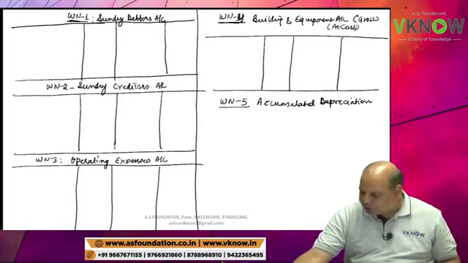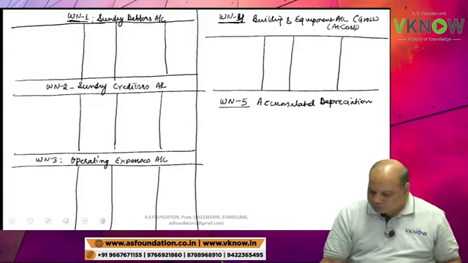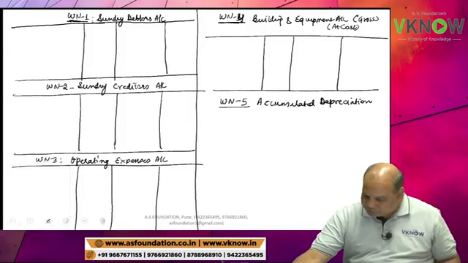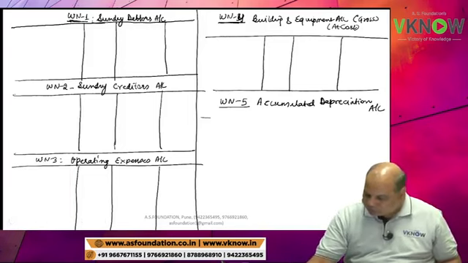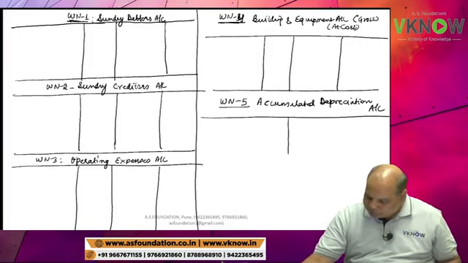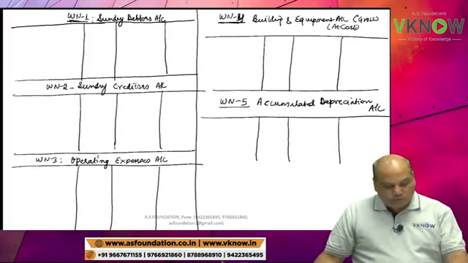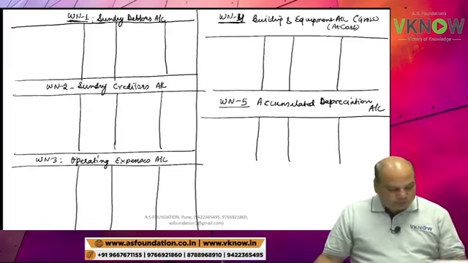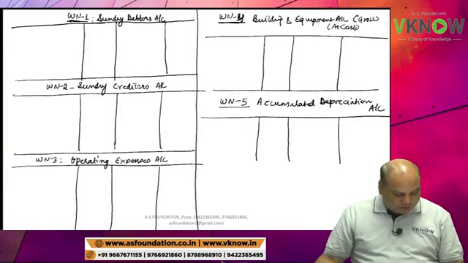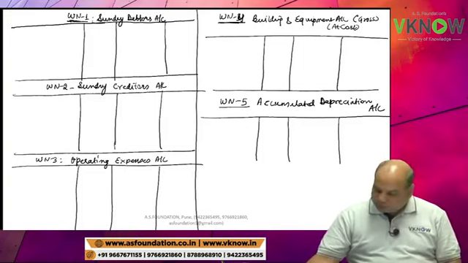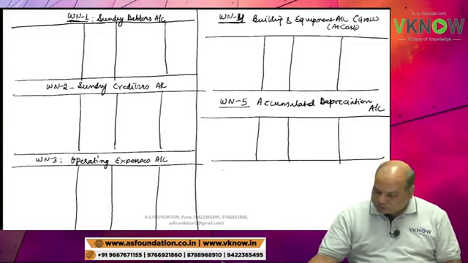This time you have opened a new account called accumulated depreciation account, because in this question we need to find out the sale value of the asset sold. So therefore we need an accumulated depreciation account.